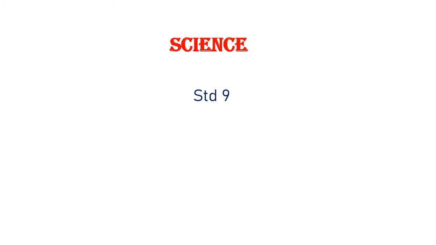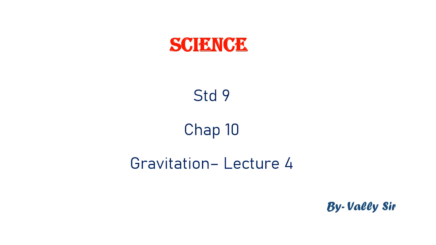Good morning, friends. Let us continue our chapter on gravitation. So, we have seen Newton's law of gravitation. We derived the inverse square law. Derived means we saw how the inverse square law comes about. I hope you remember the gravitational force acting between two objects in the universe is directly proportional to the product of their masses and inversely proportional to the square of the distance between them.